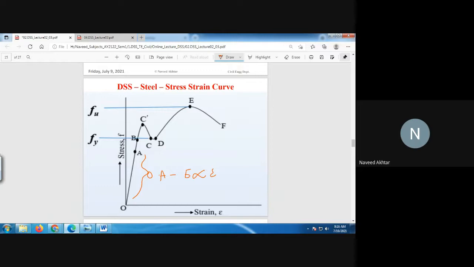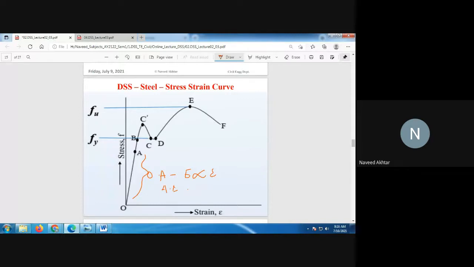Again, there is elasticity in the member from A to B. When the member goes from A to B, the load is increasing, we are increasing the stress, and the strain also increases, but that is not proportional. Stress is not proportional to the strain, as here strain increases rapidly.